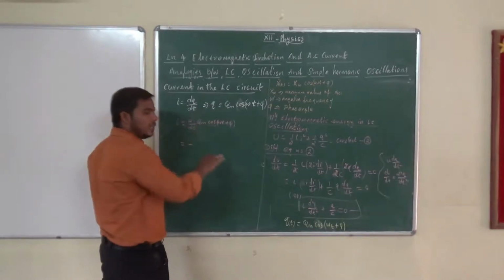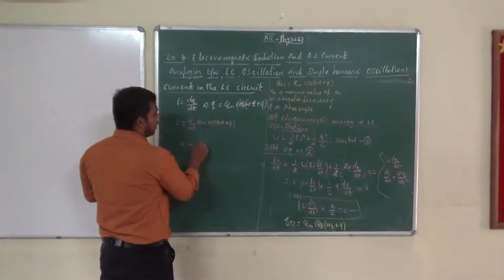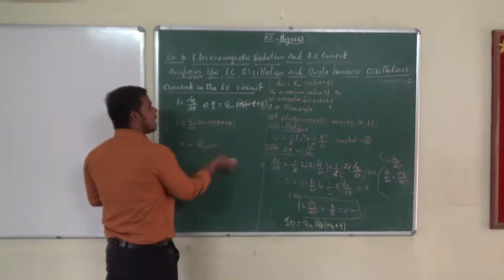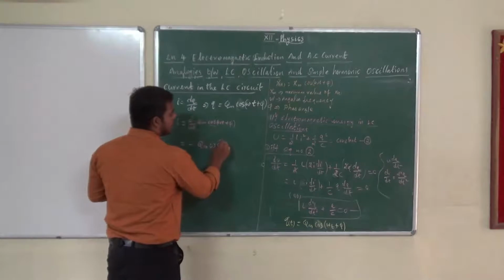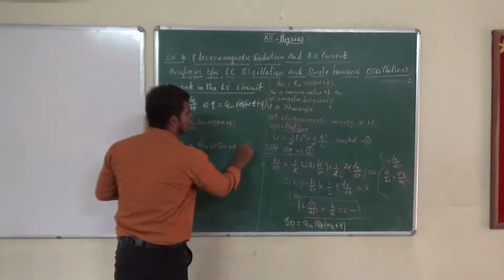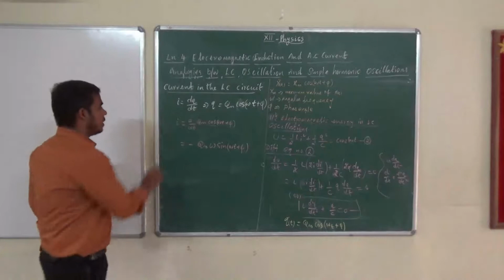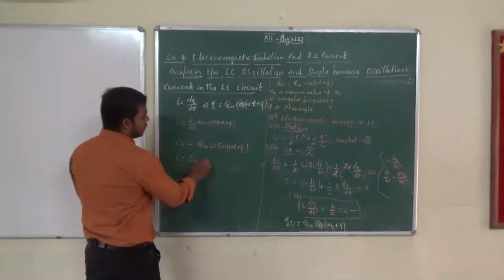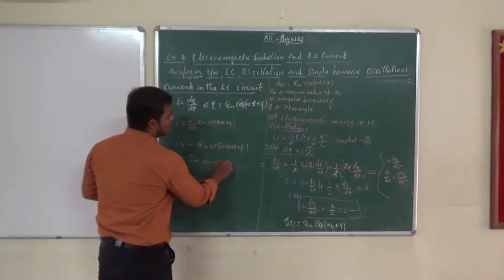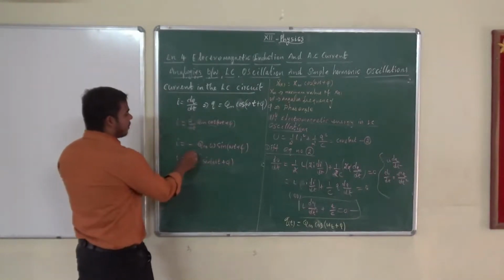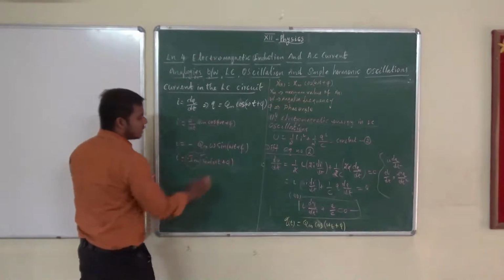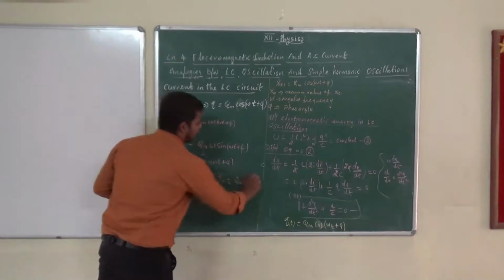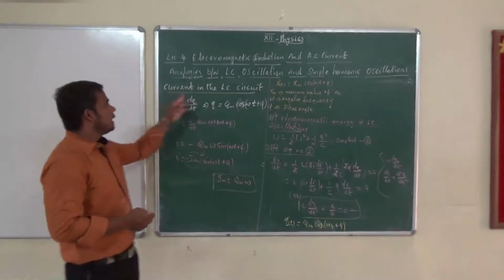So qm is constant, and differentiating omega t gives omega. So I is equal to minus Im sin omega t plus pi. Why? How did it come? This Im is directly because Im is equal to Qm into omega. This is the current in the LC circuit.